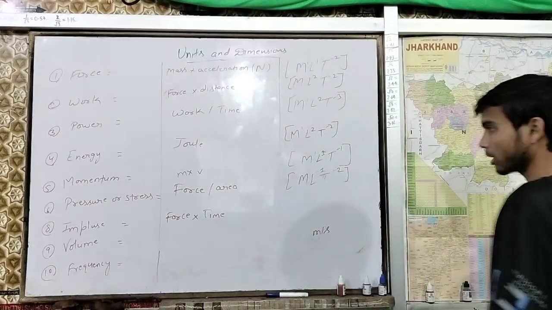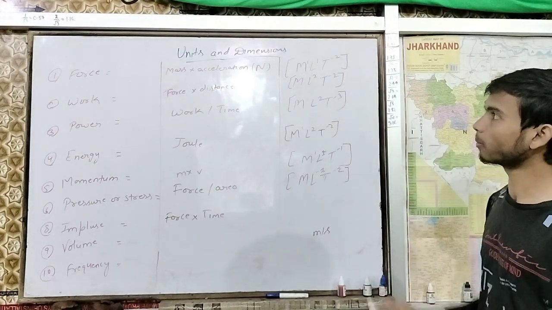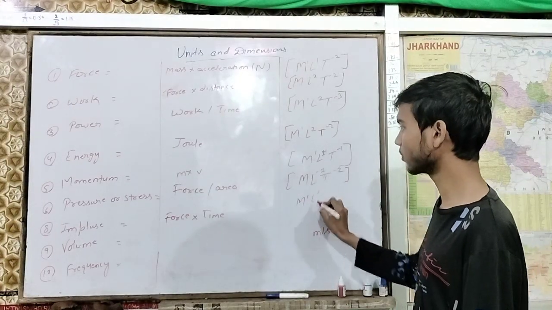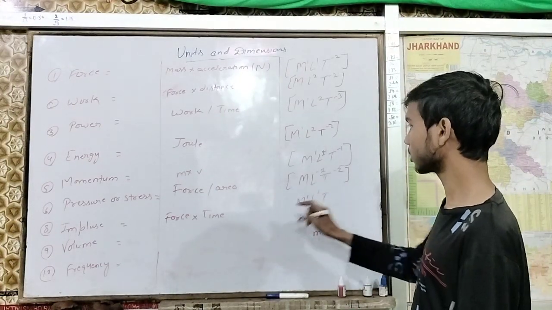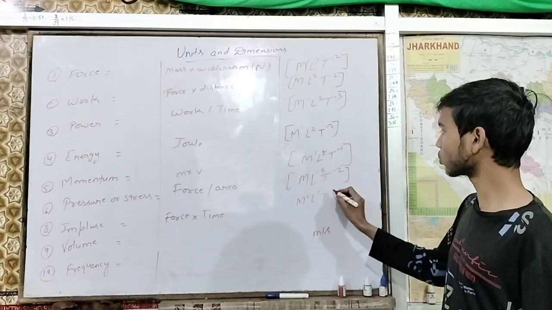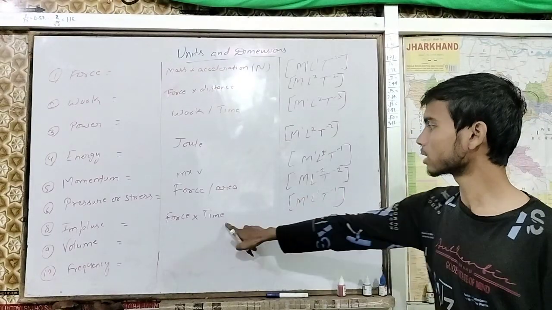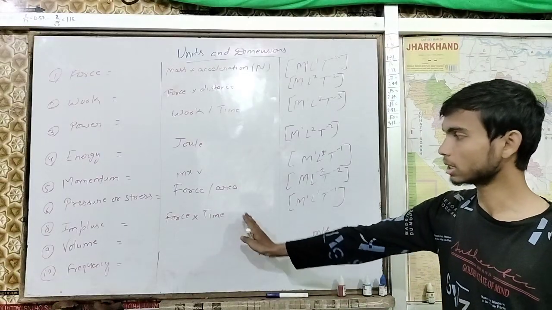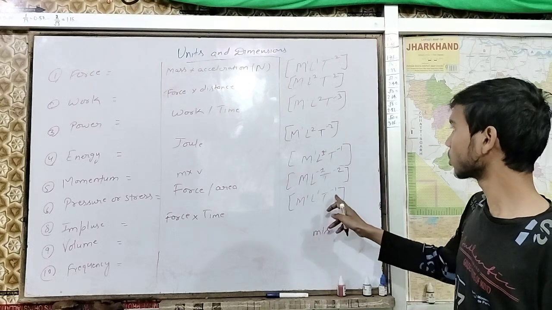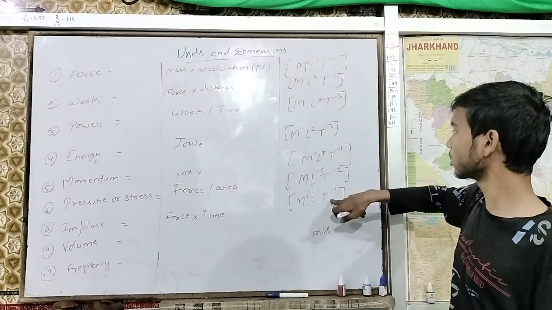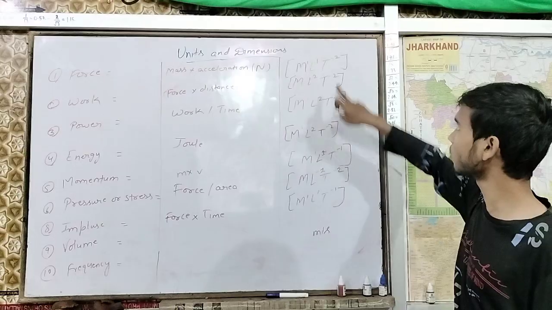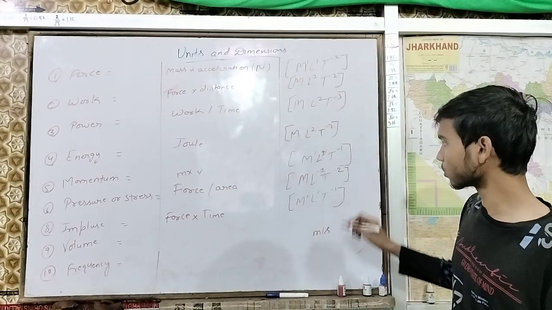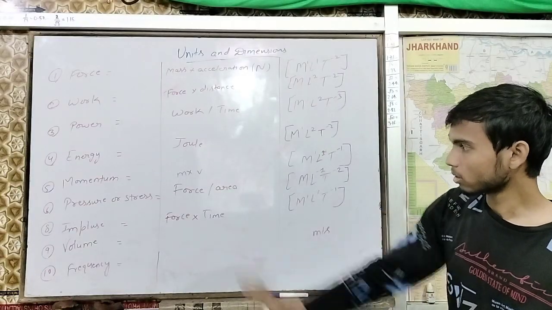Force is a Newton, M1 L1 T minus 2, and time. So M1 will be as it is, L1 will be as it is, but T will change. So T minus 1 because it is in multiplication, not in division, which means it is in the numerator, not in the denominator. This was the dimension of impulse.